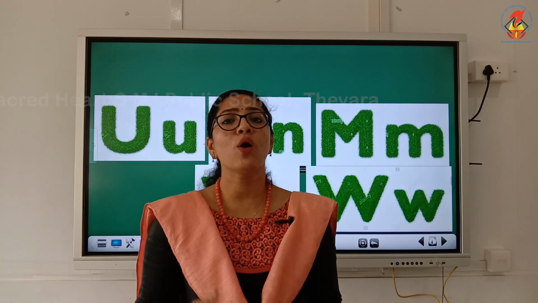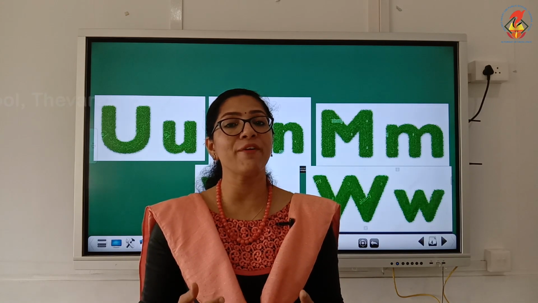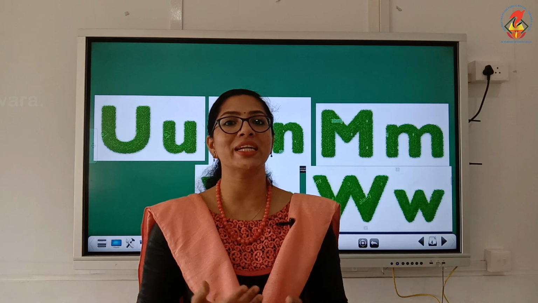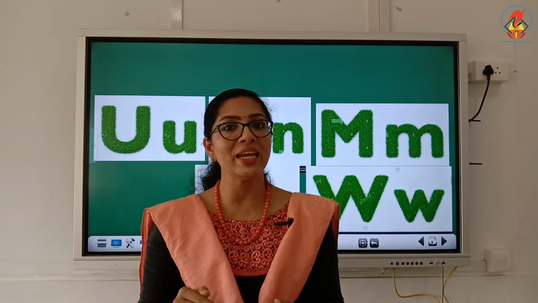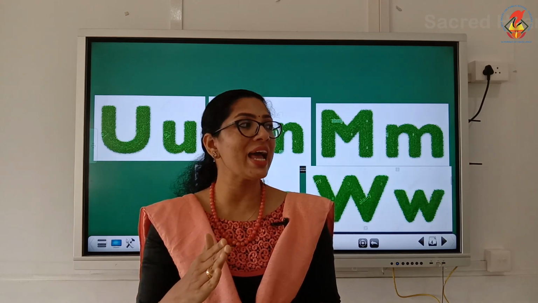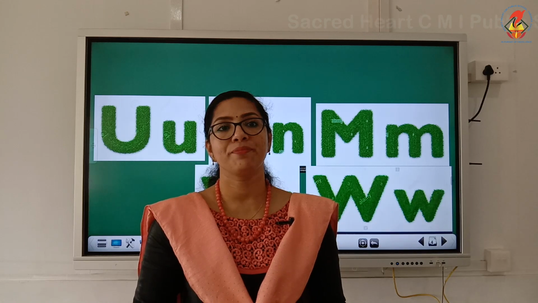Now, how will you write letter V? What is the formation? We start from the second line because letter V is also a short letter. Write a backward slanting line, touch the line, followed by a forward slanting line.